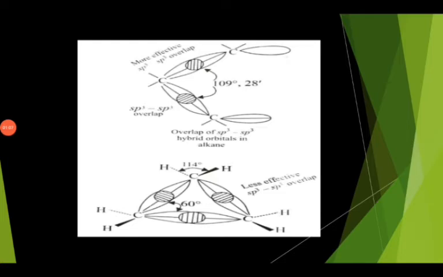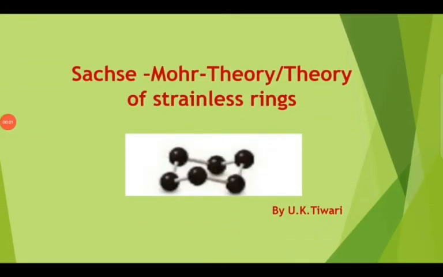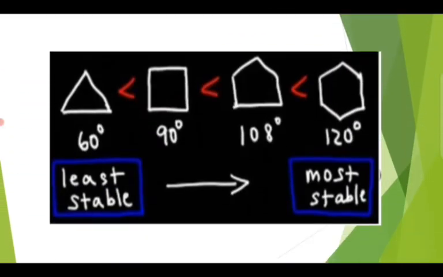Understood? Okay. Theory of strainless rings. As per the Baeyer strain theory, the carbon atoms of the cyclic rings are all in the same plane. The strain is calculated on the basis that the cyclic rings are planar. The strain is minimum for cyclopentane and goes on increasing as the size of the ring increases. Hence, members higher than cyclopentane should be increasingly unstable.